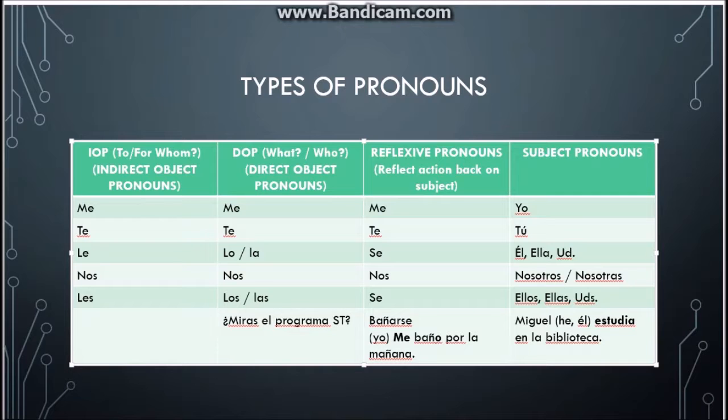El programa. So all of this, when we talk about the program, we want to change. So it's not just the el, the article, it's not just the noun, even the name of the TV show we want to take out. So what do we want to know? Does this person watch the show? Do they or does this person watch it? So in this case, it is the pronoun: "¿Lo miras?" So we go back to the original question. But remember, direct object pronouns can refer to people because we can still ask who.